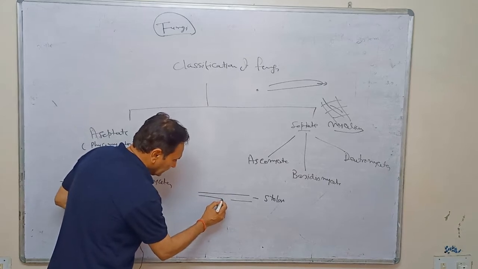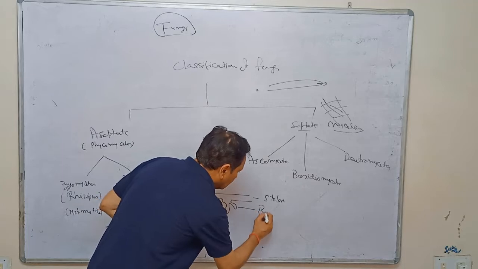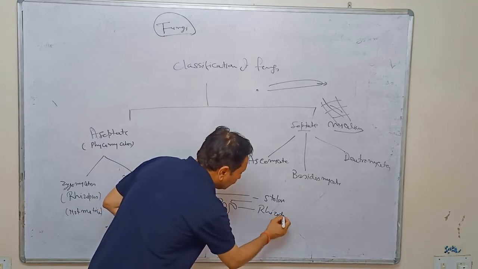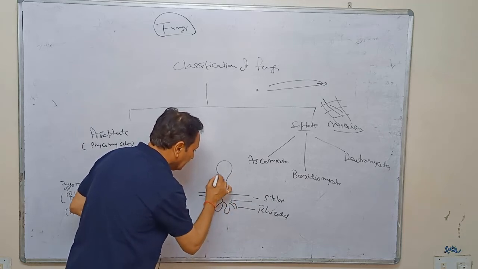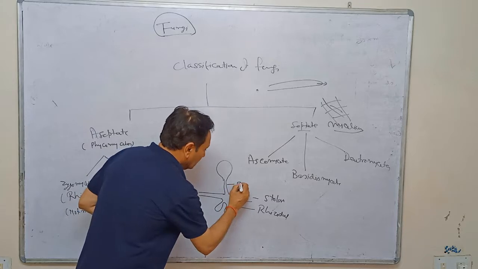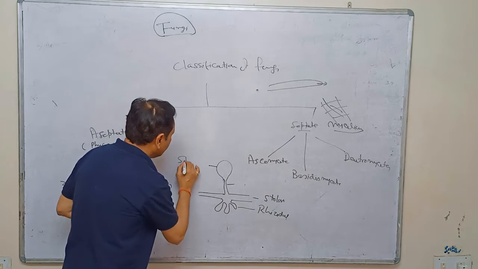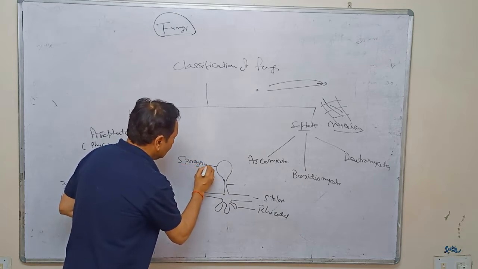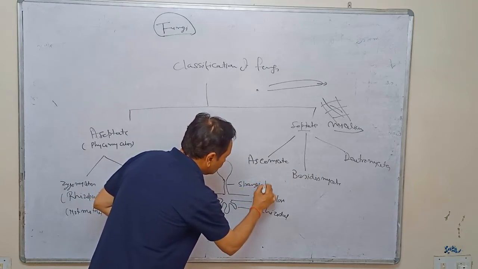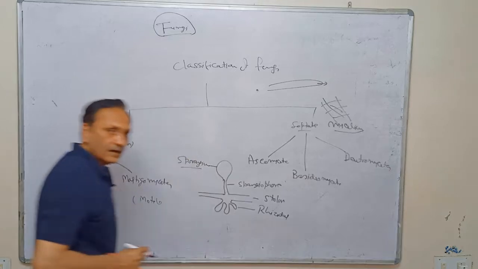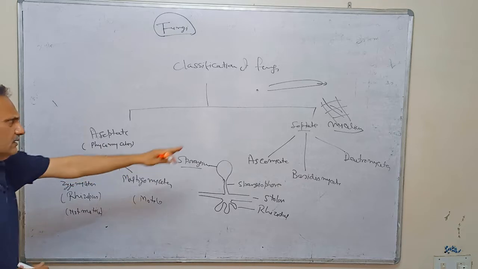It has been observed that the hypha may be like this, and it is called rhizoidal hypha. And if there is an aerial part in the hypha, where the sporangium is formed, it is called sporangiophore or aerial hypha. This may be septate or aseptate.